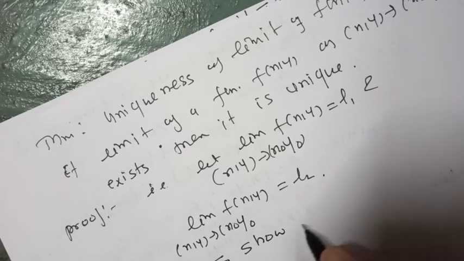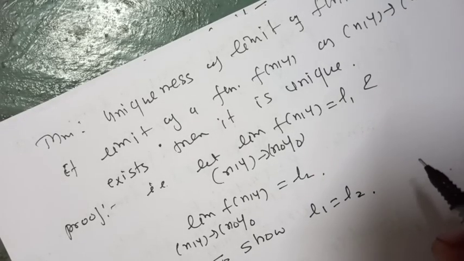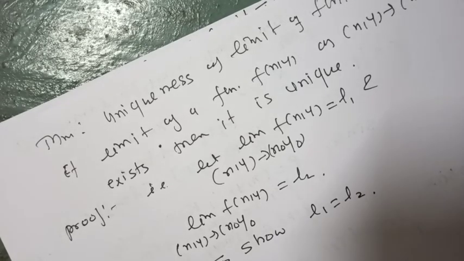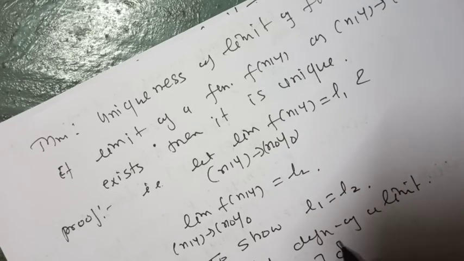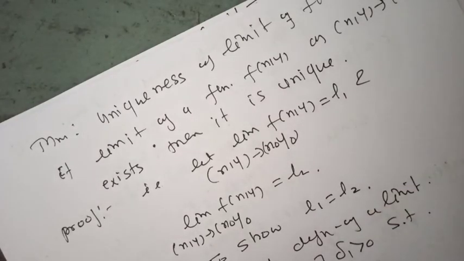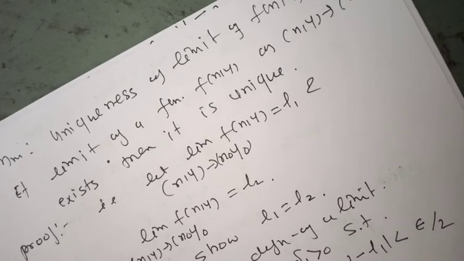Now to show L1 equals L2: by the definition of a limit, for every epsilon greater than 0 there exists delta 1 greater than 0 such that 0 less than mod of p minus p0 less than delta 1 implies mod of f of p minus L1 less than epsilon by 2, where p is (x, y) and p0 is (x0, y0),